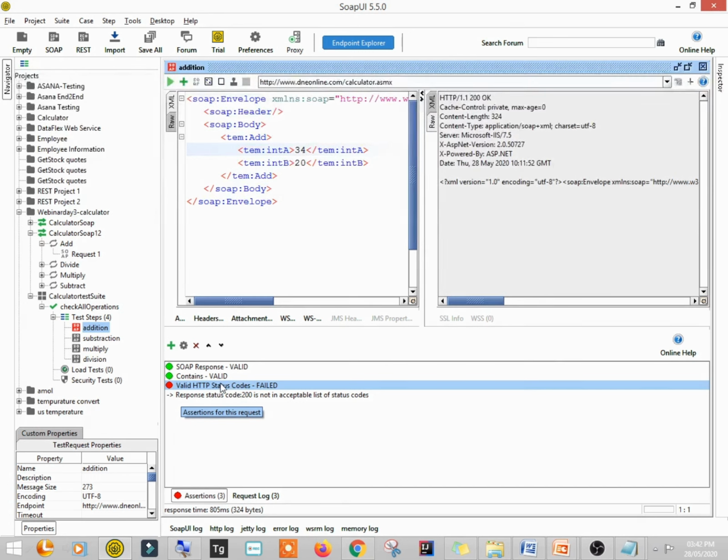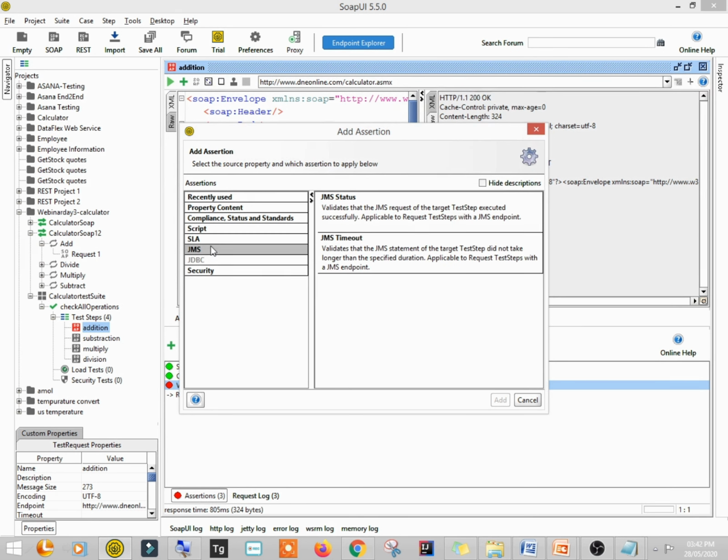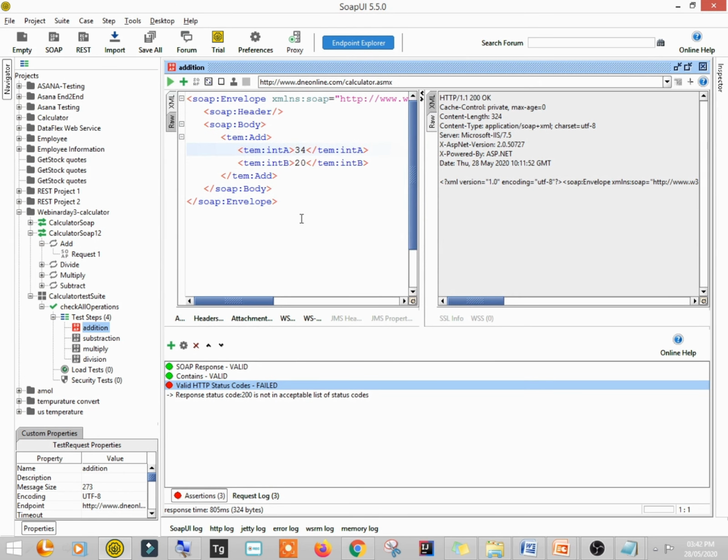So similarly, there are so many other assertions here that you will understand when you learn a few more things from the SOAP UI tool, right? This is also a very powerful tool with the help of which you can test your web services. So this was it. Actually, this is what I planned for you on SOAP UI, right? SOAP UI or web services is a vast concept, and it is very popular too.